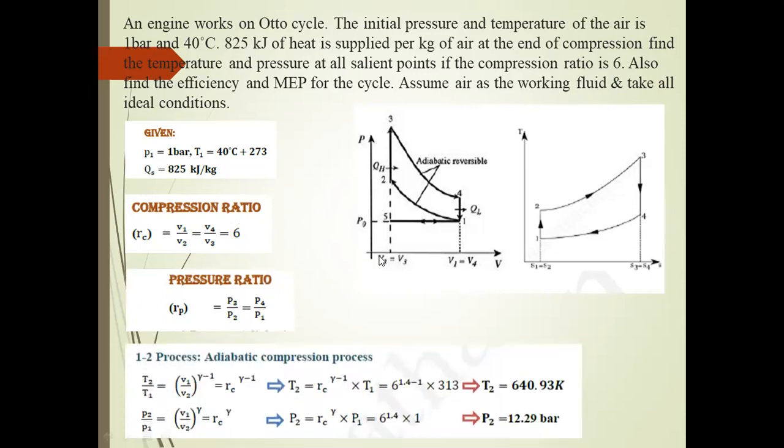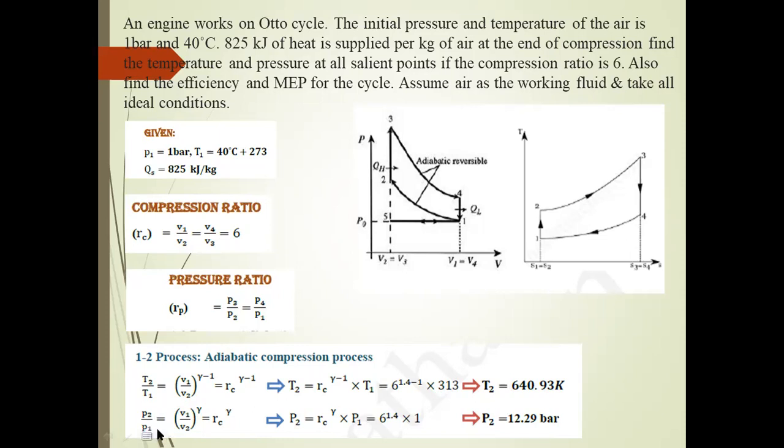The first process is the adiabatic compression process. From the temperature relation, T2 by T1 is equal to (V1 by V2) power gamma minus 1, equal to rc power gamma minus 1. From this equation, you can find the T2 temperature: T2 is equal to r power gamma minus 1 into T1. We get r, the compression ratio, 6 power of 1.4 minus 1, into the T1 temperature. Finally, we get T2 temperature as 640.93 Kelvin.